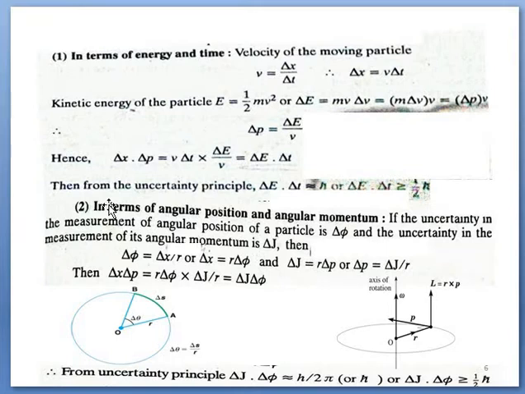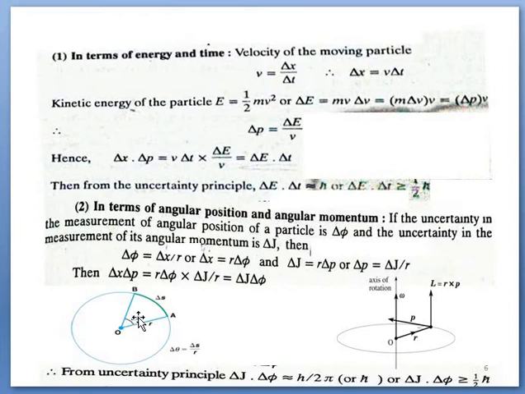In the second term, delta x delta p are transformed into delta L delta phi. Before finding this, let us discuss circular motion and rotational motion. If a particle is in circular motion, r represents the radius of the circular path. If the particle moves from point A to point B, traversing a curvilinear path by a distance delta s and subtending angle delta theta, this is called angular displacement, a change in the angular position.